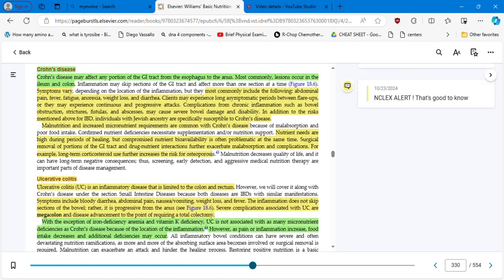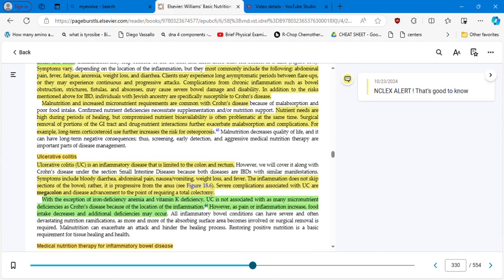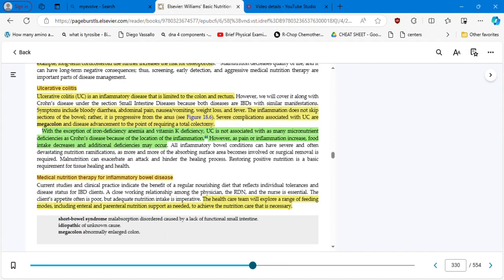And Crohn's disease, I remember the C is for cut, in any portion. The doctor is going to make cuts in different portions from the esophagus to the anus. Ulcerative colitis is up in the colon. So it's an inflammatory disease that is limited to the colon and rectum.